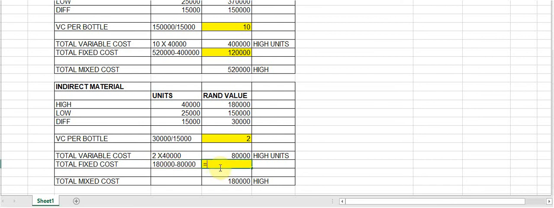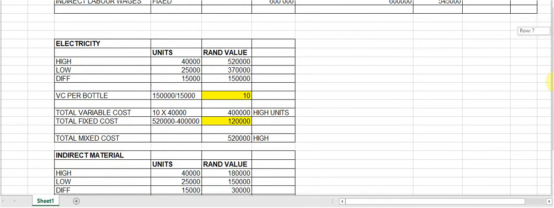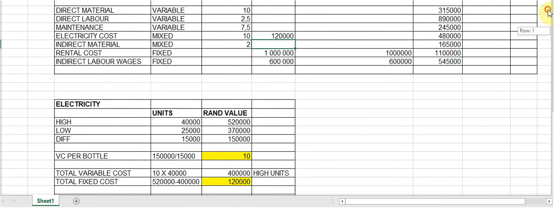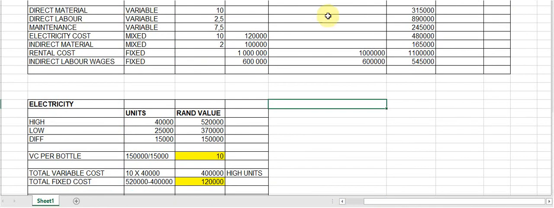And that is then 100,000 Rand, which is the fixed cost. I'm going back to my summary to fill it in. It is 2 Rand variable cost per bottle, and it is 100,000 Rand fixed cost. And now it's pretty straightforward to do the calculations that relate to the rest of this performance report.